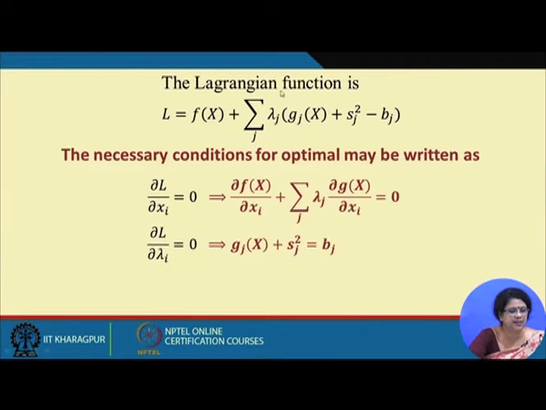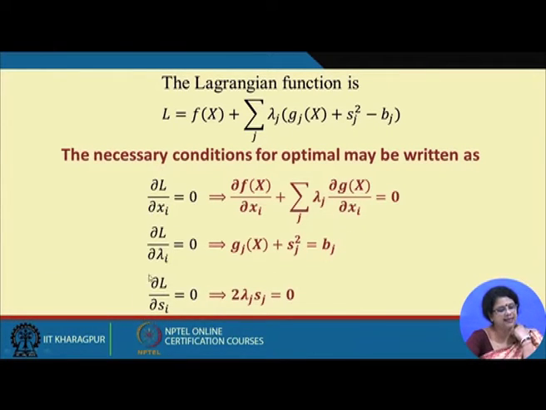If we consider the derivative with respect to lambda j, because the lambda j's are varying, we do not know whether lambda j is positive, negative or 0. We need to find out these values, so these are the variables. If we equate the derivative to 0, we get the original constraint. From here we can write that gj(x) must be less than or equal to bj.